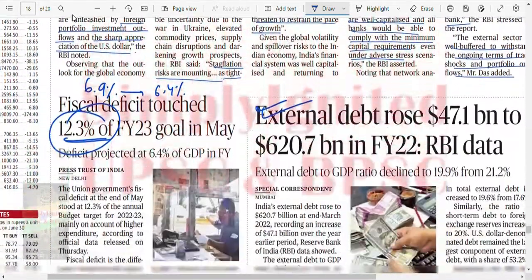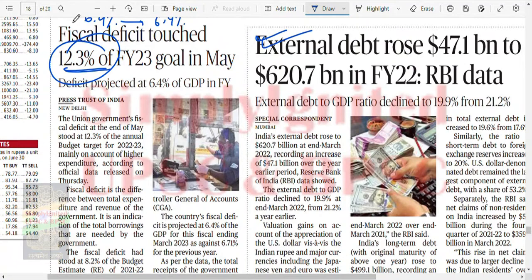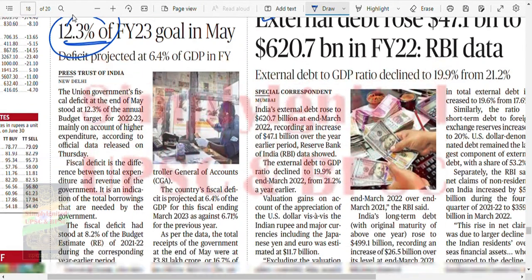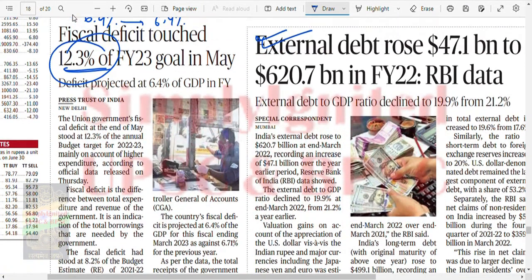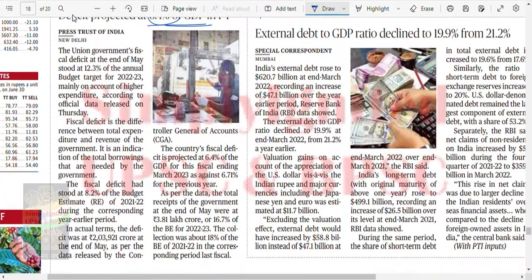Now let's see the fiscal deficit one. The fiscal deficit touched 12.3% of the financial year goal. It was projected at 6.4%. So 12.3% has already been touched. Union government fiscal deficit ended at 12.3%, mainly on account of higher expenditure, according to official data.